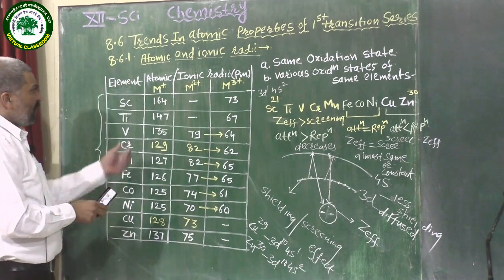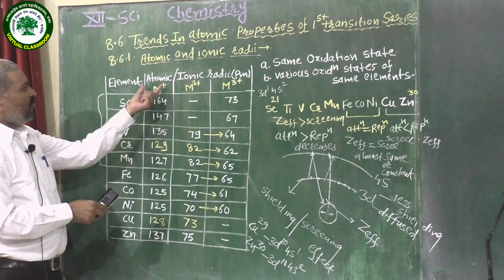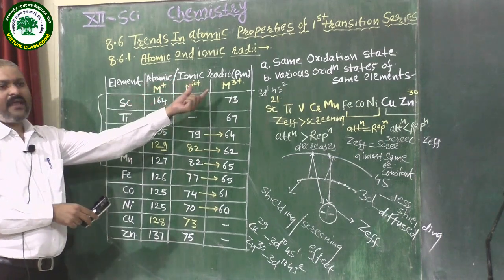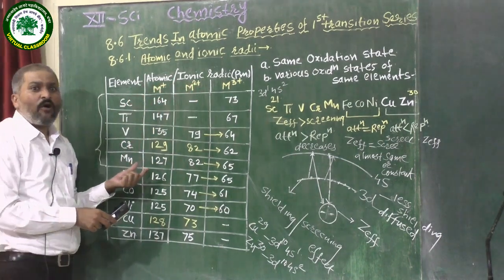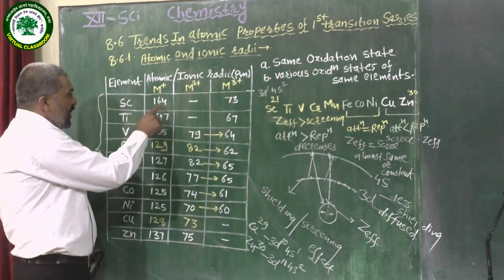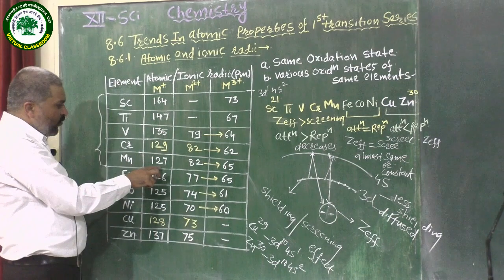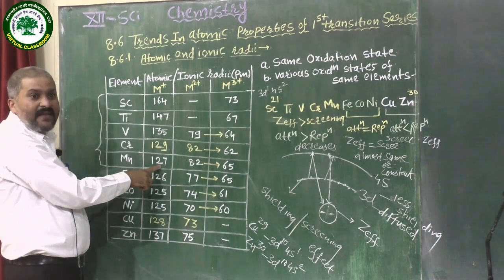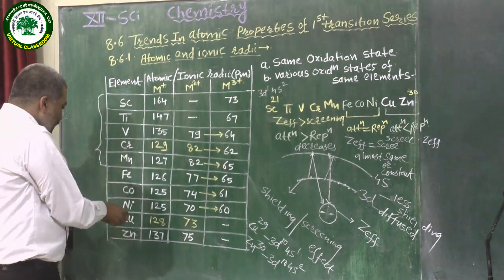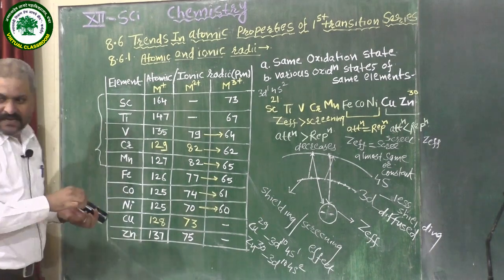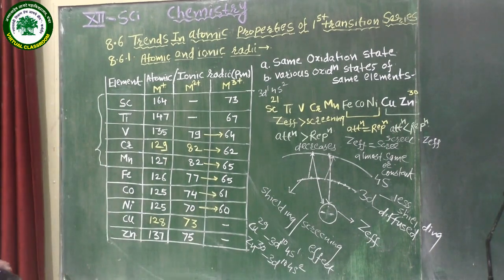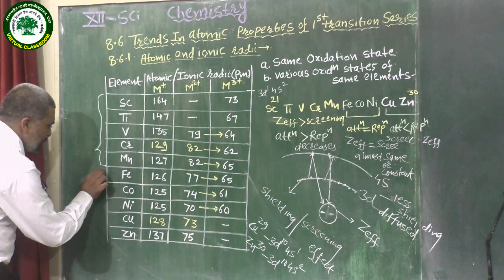Let us see the values of atomic and ionic radii in picometer. In scandium it is 164, 147, and it goes down, decreasing up to manganese 127.